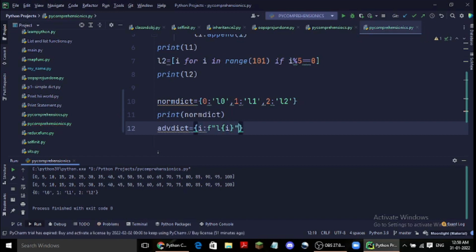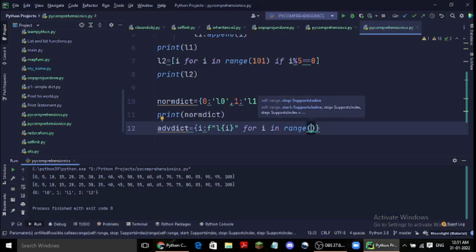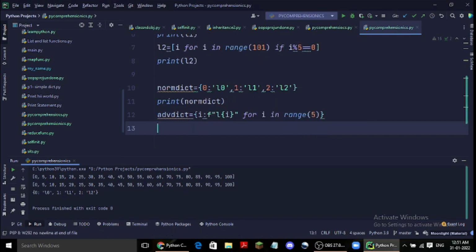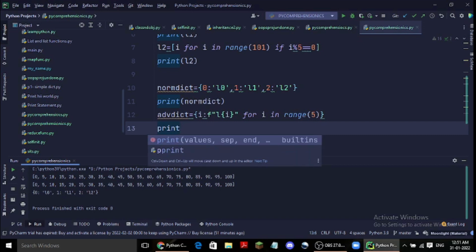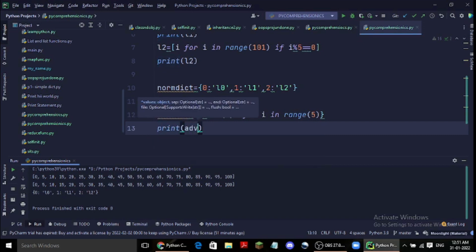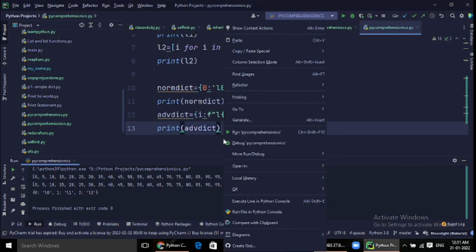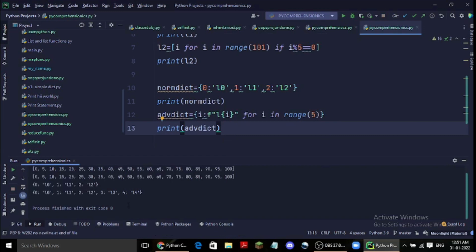Now we have to define it for i in range, let's just take 5. Now if I print and run the program, here you can see it has printed all the keys and values as well.